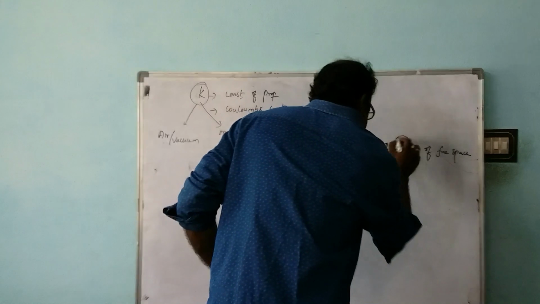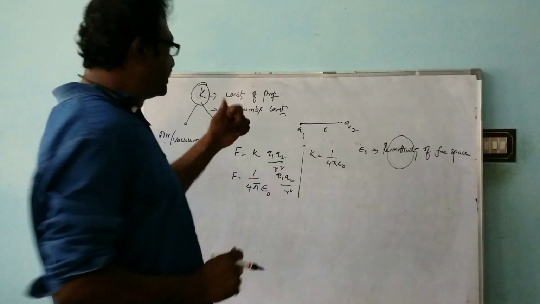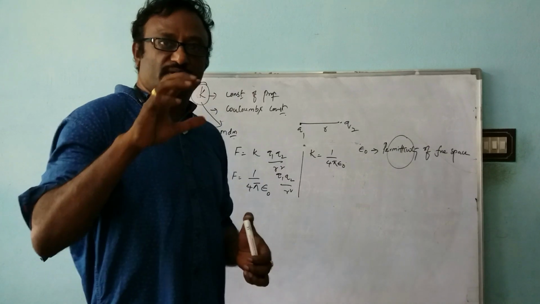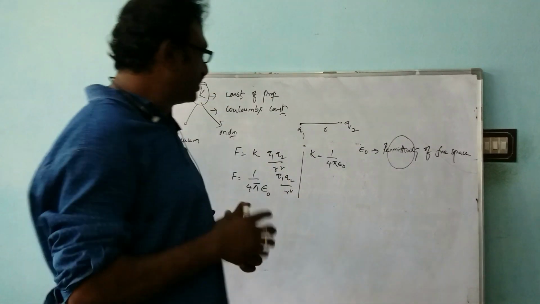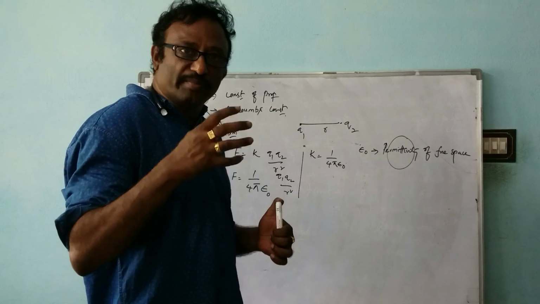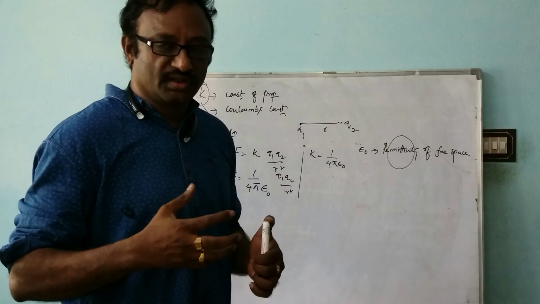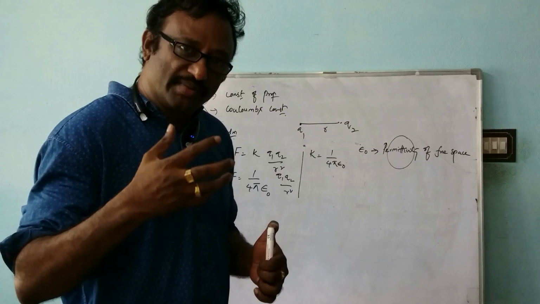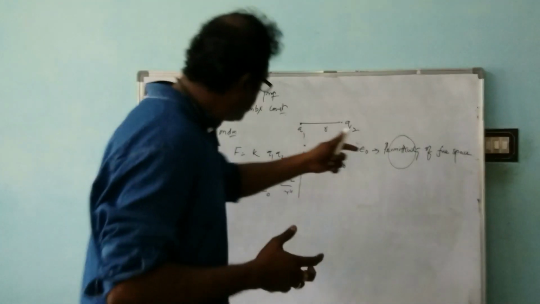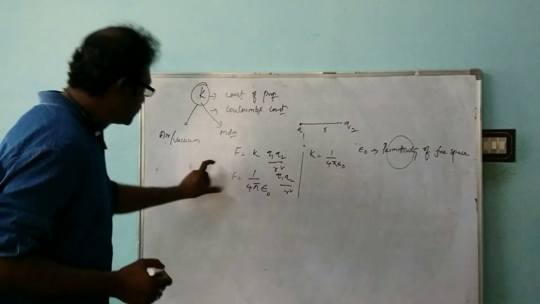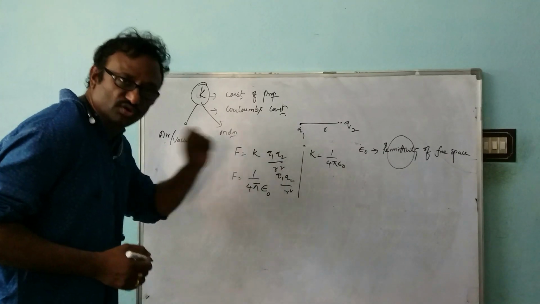Again, you will have a doubt: what is this permittivity? Permittivity is the property of a medium which permits electric field lines through it. That means the capability of the medium to permit electric field lines through it is called permittivity. So this is about epsilon naught.